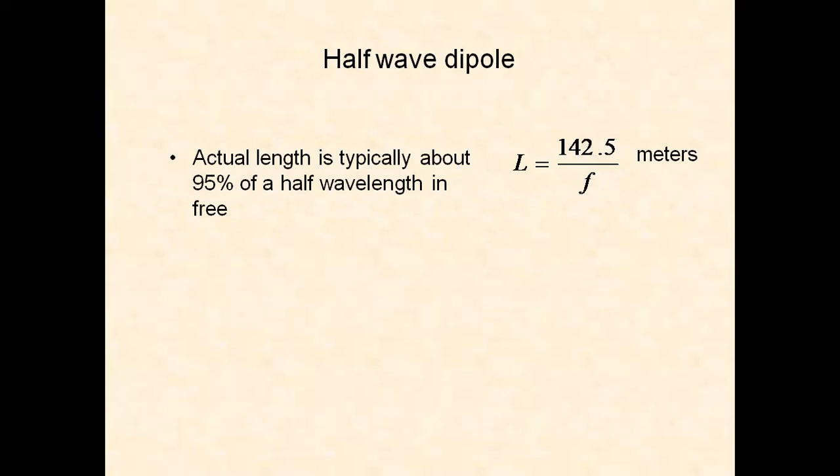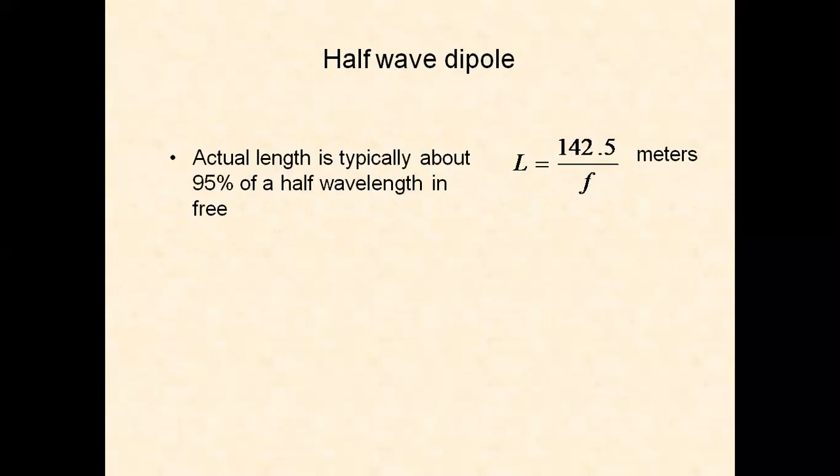In practice, its length will be slightly less than 1/2 the free space wavelength to allow for capacitive effects. That is why it is 95%. So we are providing capacitive effects compensation. A half-wave dipole is also called a Hertz dipole. Typically, the length of the half-wave dipole is 95% of 1/2 wavelength measured in free space.